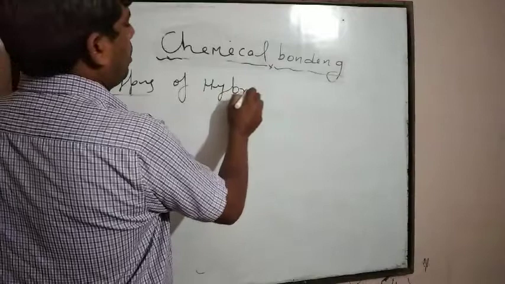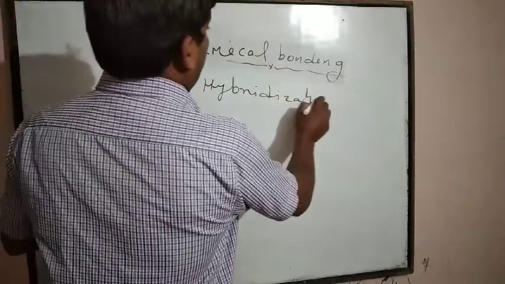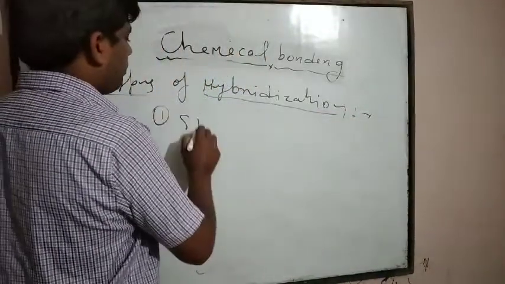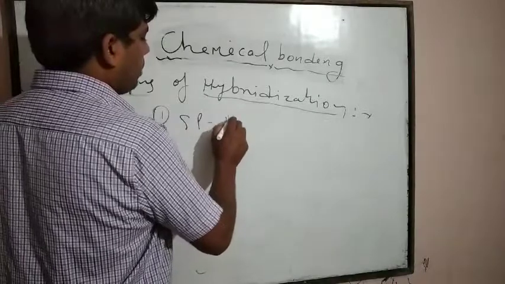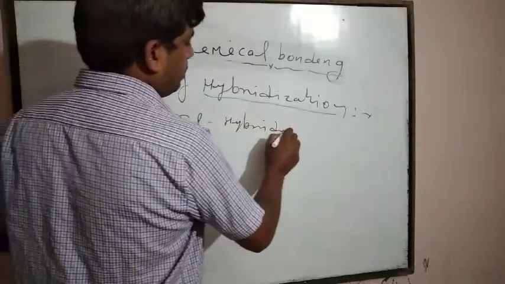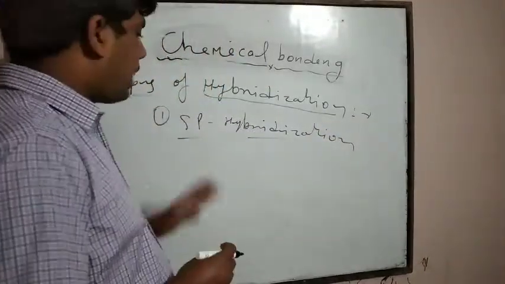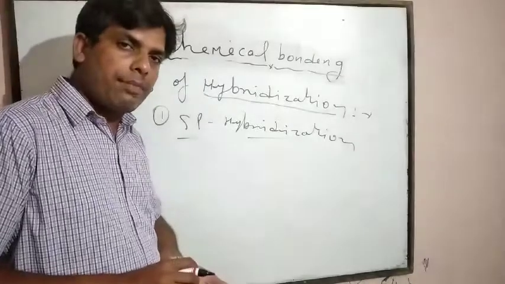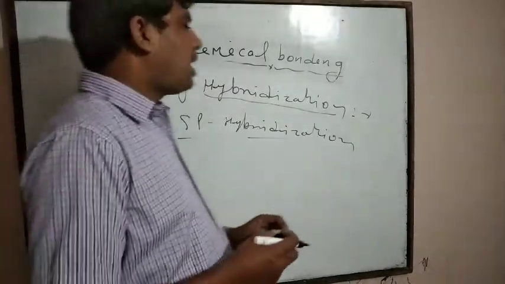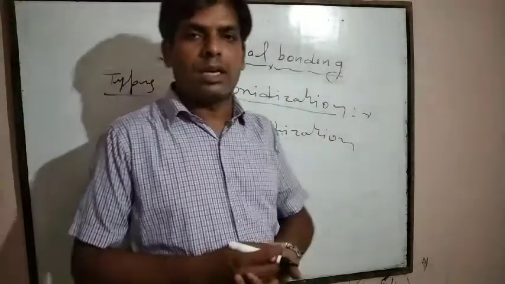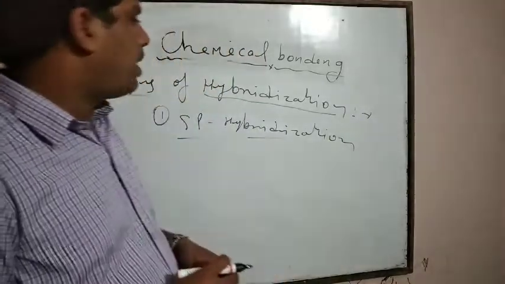Types of hybridization. First is the sp type of hybridization. When one s and one p atomic orbital intermix together, they form sp type of hybridization.